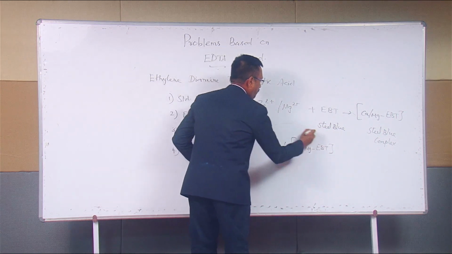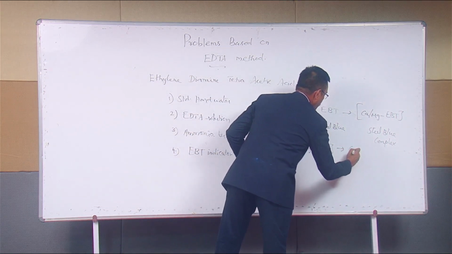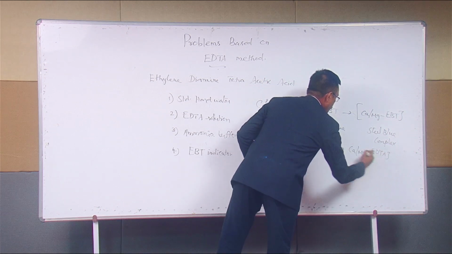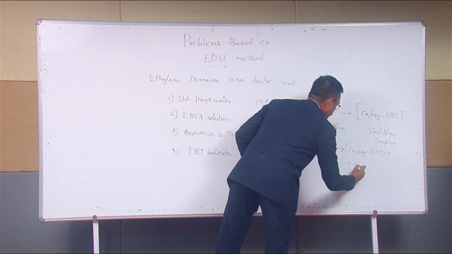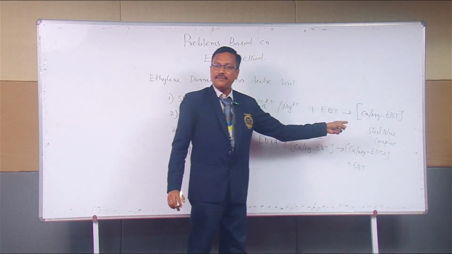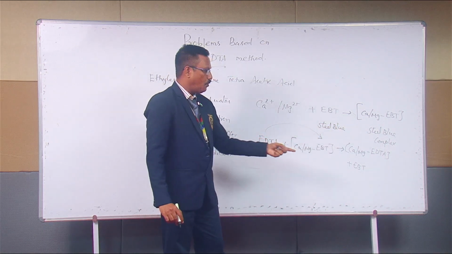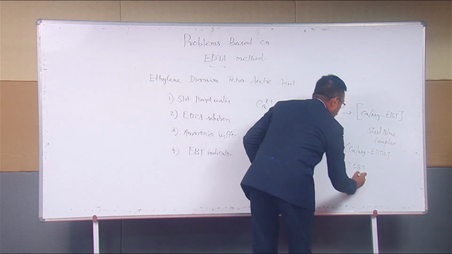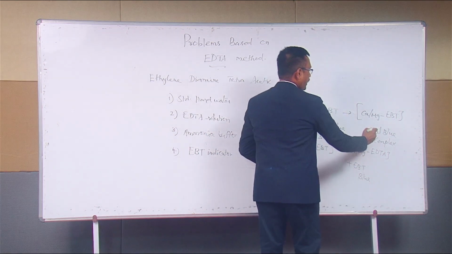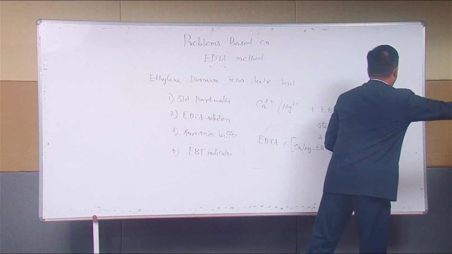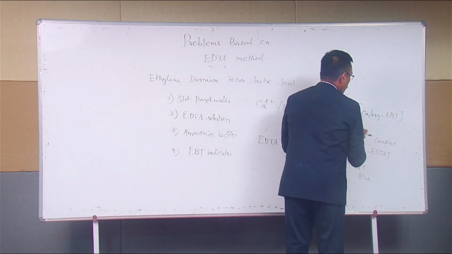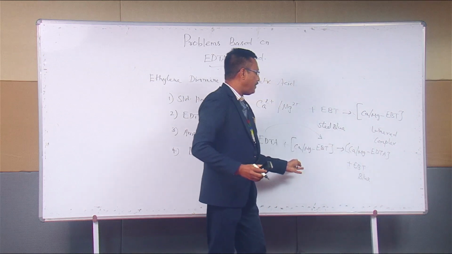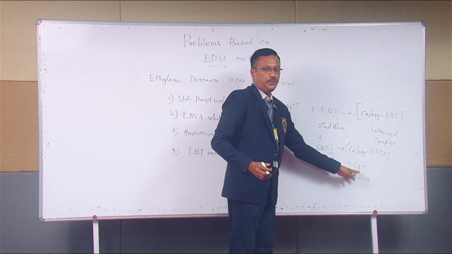When EDTA replaces EBT, it forms the calcium, magnesium, EDTA complex and free EBT. The calcium, magnesium, EDTA complex is colorless. What is the original color of EBT? It will have blue color. Initially the calcium, magnesium, EBT complex is wine red in color. The wine red complex will be converted into EBT blue.